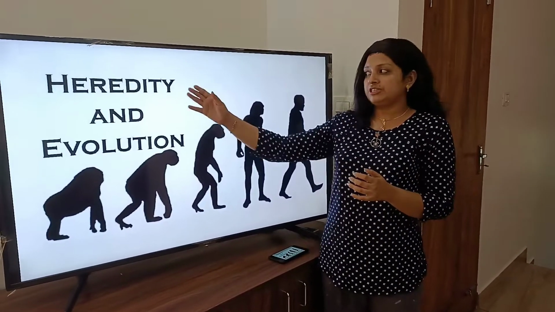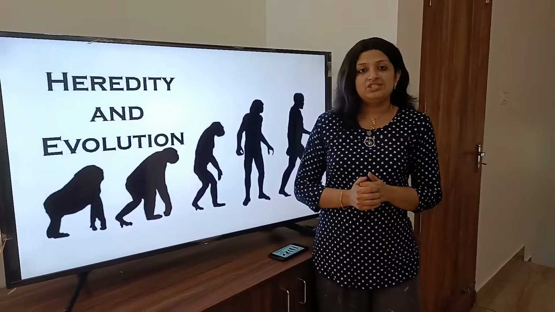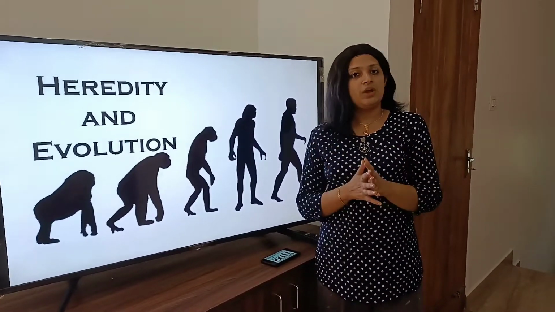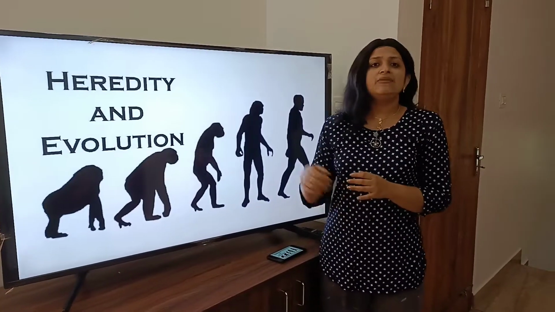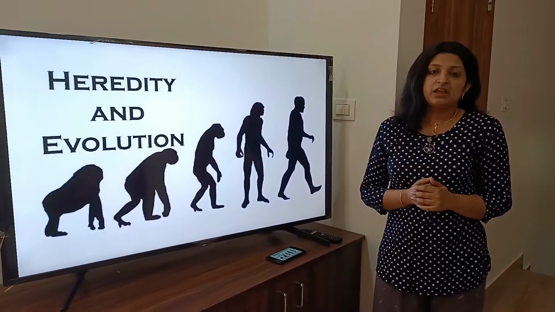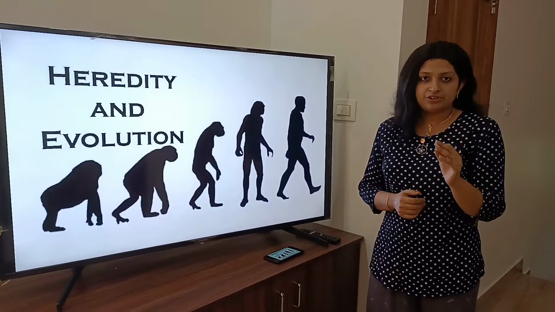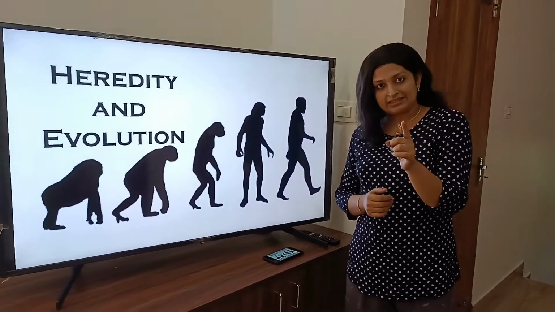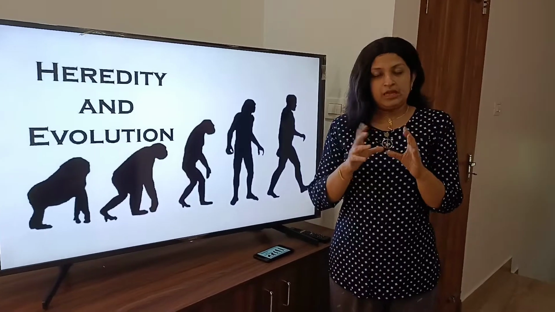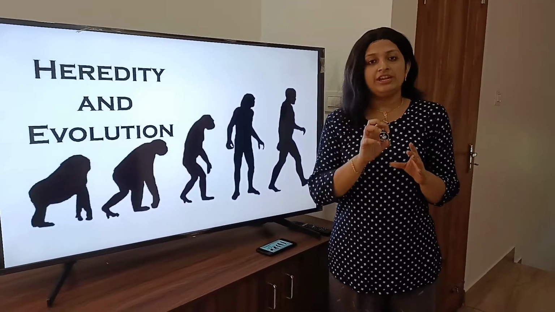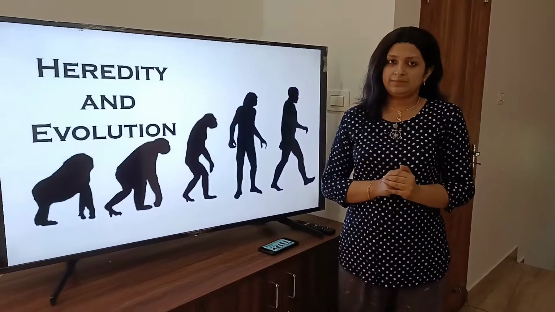The study of heredity in biology is known as genetics, which is very famous to everyone. So this is the study of heredity. Now let us see the topic in detail. The inheritance of traits is related to the fact that both the parents, father and mother, contribute practically equal amounts of genetic material to the child.